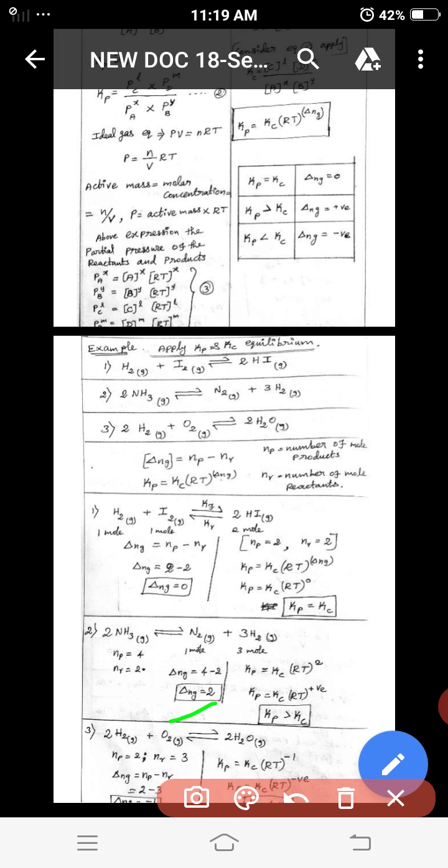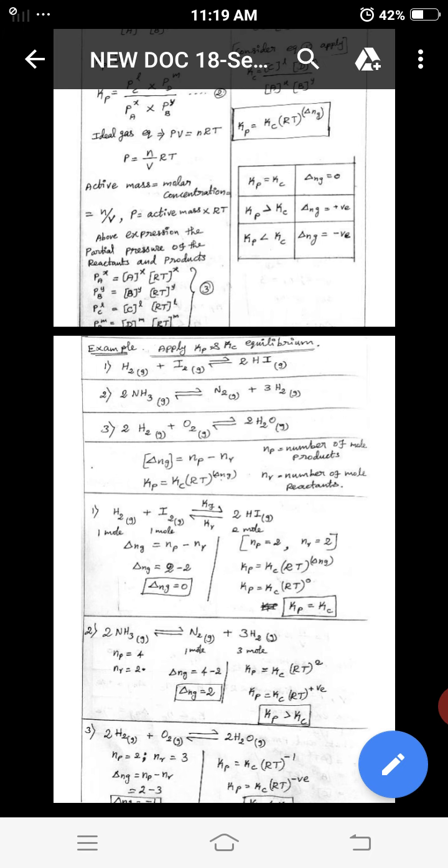Applying the formula Kp equals Kc times RT power delta Ng with delta Ng equal to 2, this is a positive value, so the pressure will be increased. Kp is greater than Kc. Next we consider negative delta Ng values.